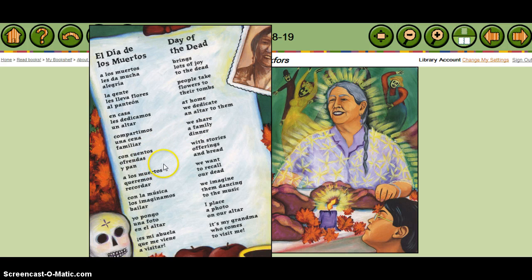You can find ofrendas and offerings, recordar and to recall, and música, music, imaginamos and imagine, photo and photo, and then visitar and visit.